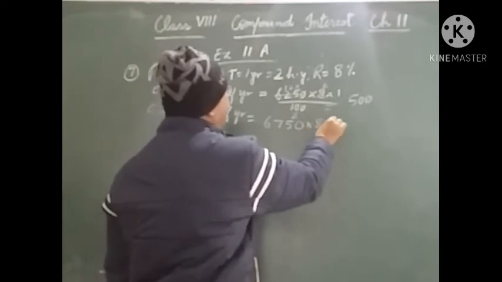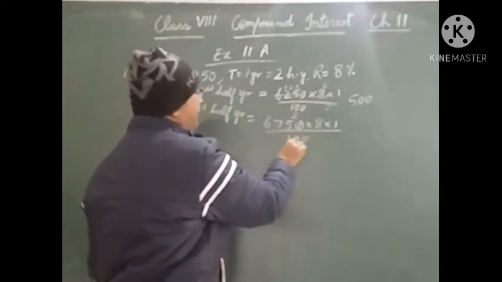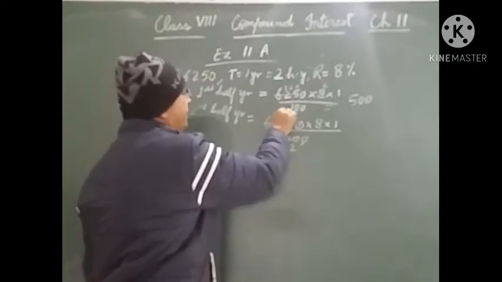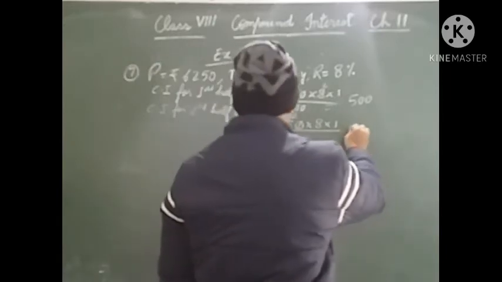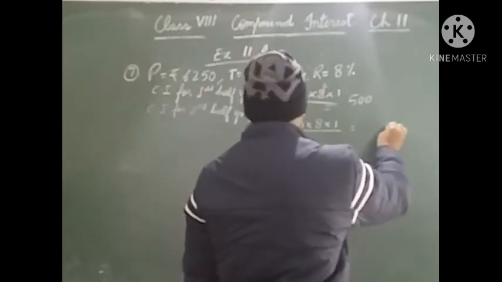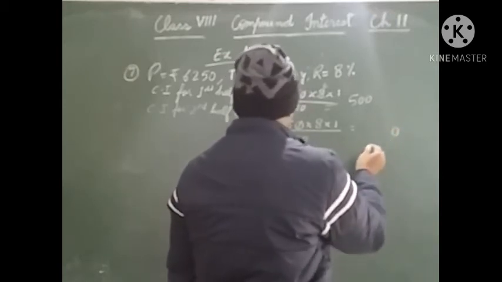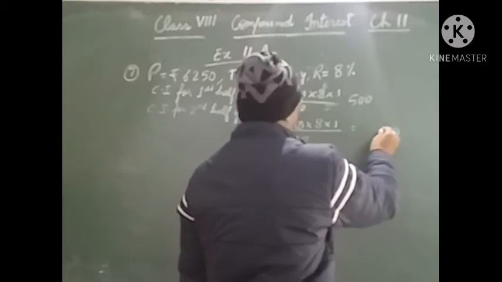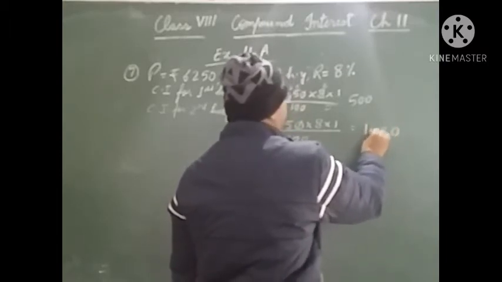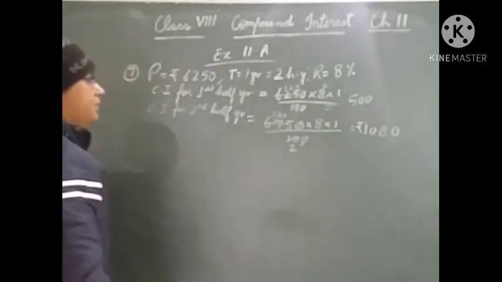Rate will be the same, 8, and time will be 1 upon 100. So 135 into 8. This is rupees 1080.